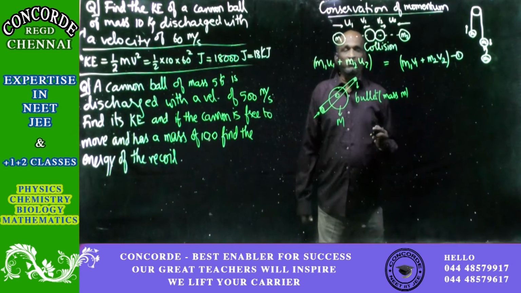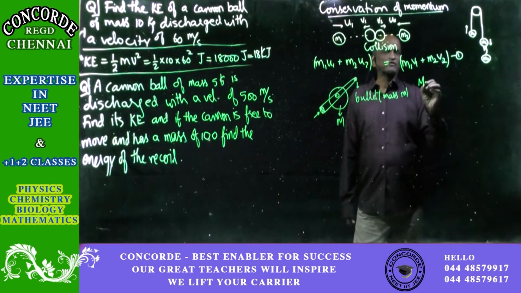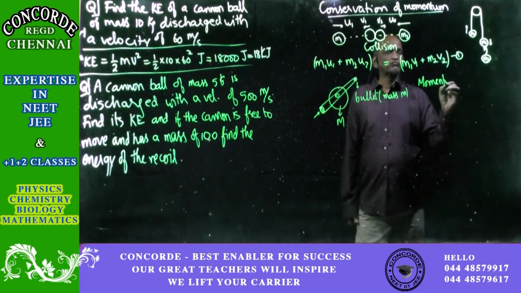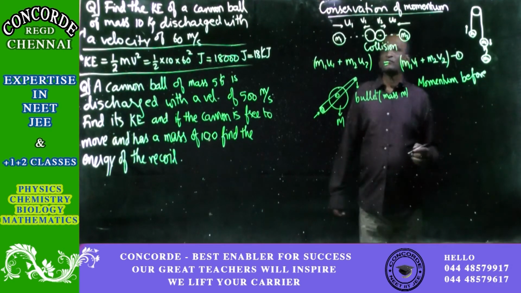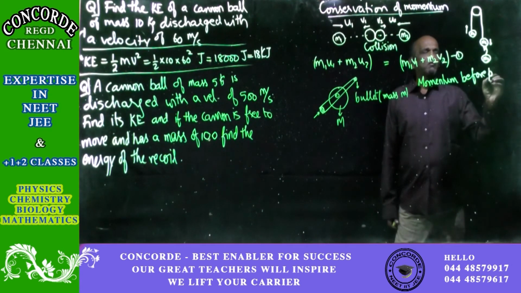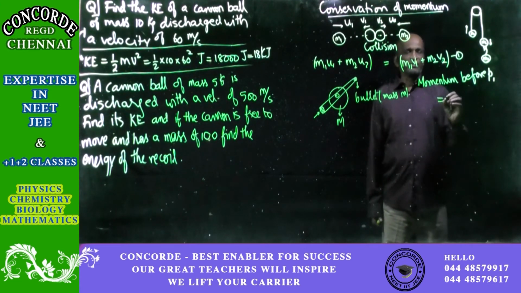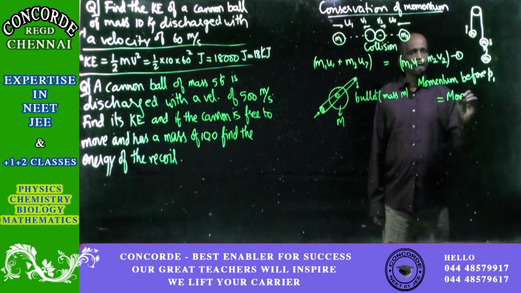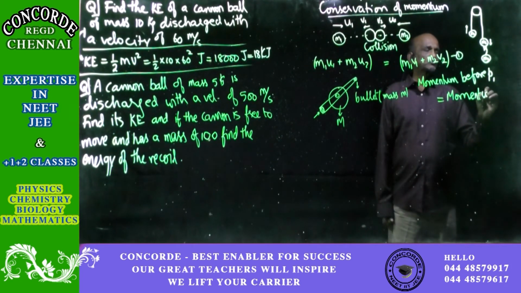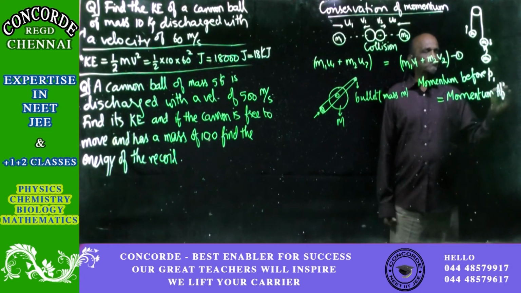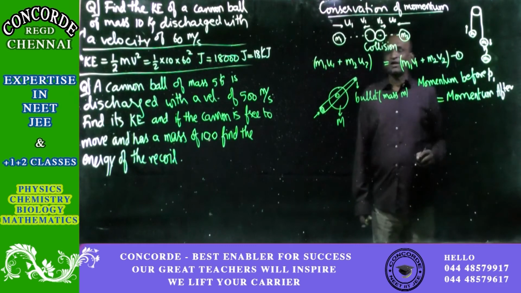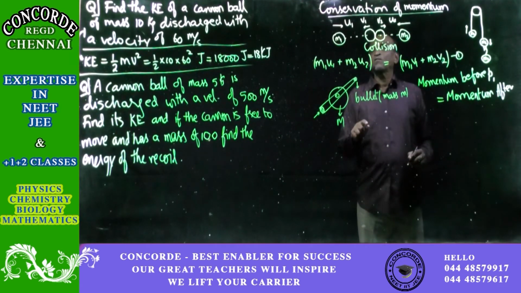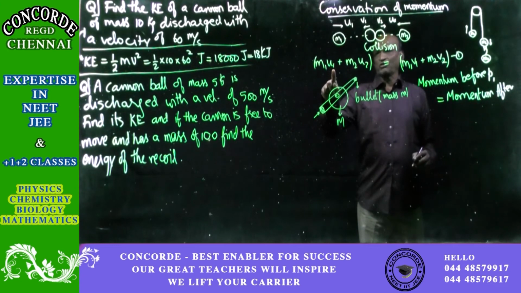So momentum before, you can call it P1, is equal to momentum afterwards. Now, let us take the mass of the bullet as m1. At the beginning, the velocity of the bullet is u1, the mass of the gun is m2, velocity is u2.